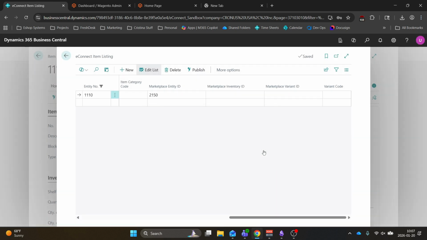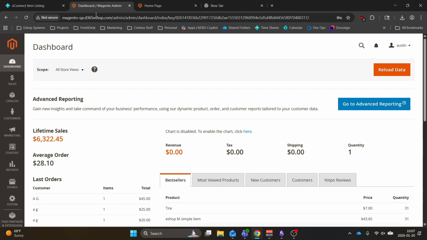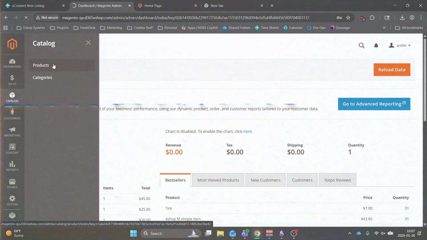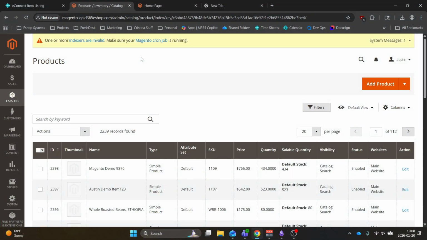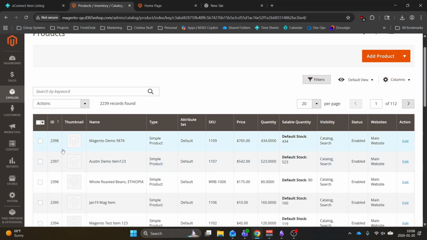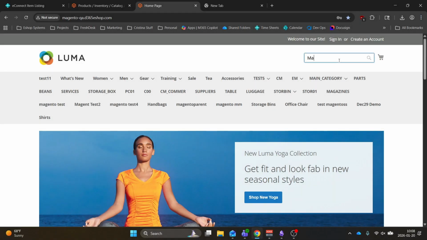Now with our item published, let's hop into Magento and see what that looks like now. So here we are in our Magento backend. Let's take a look at our catalog and products. And we can see that the item we created is here in Magento. Let's now hop onto the front end of the Magento web store. And let's look up the item that we created.